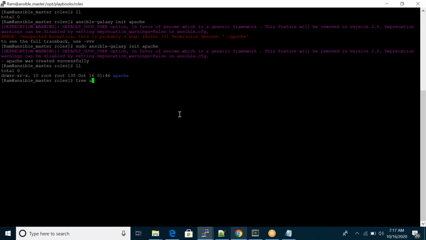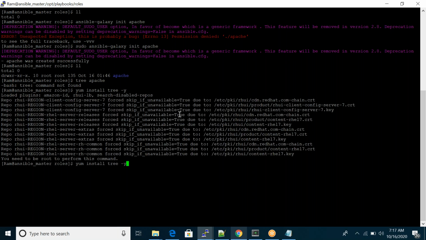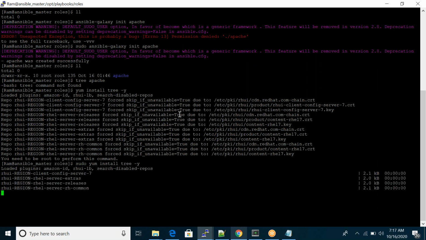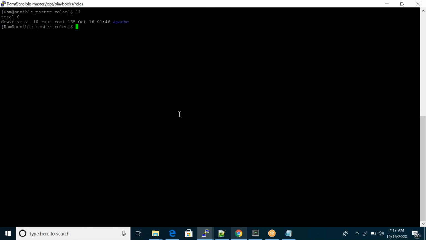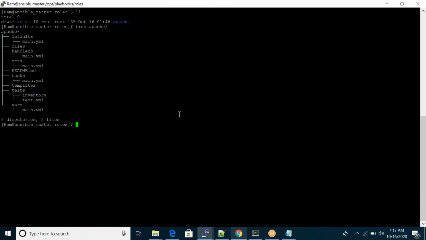If you use the tree command in Linux, we can see the file structure. Tree is not there yet, so just run yum install tree. Now I have the Apache role, so just run tree apache and you can see the structure.